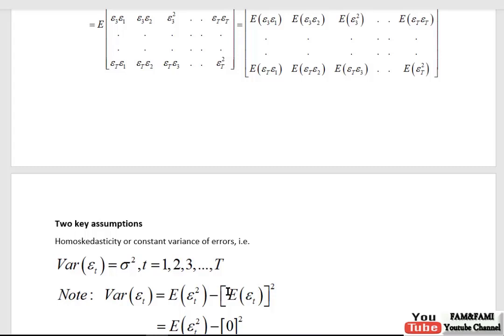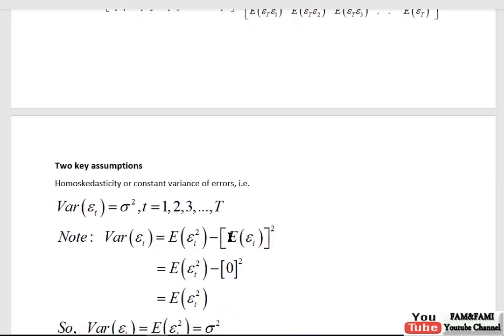And now for this second expression, we know that the expected value of epsilon t, the mean of the error term, is 0 by the assumption that we discussed above. So we replace this by 0. 0 square is 0, so this drops out. So we are left with variance of epsilon t equal to the expected value of epsilon t square.